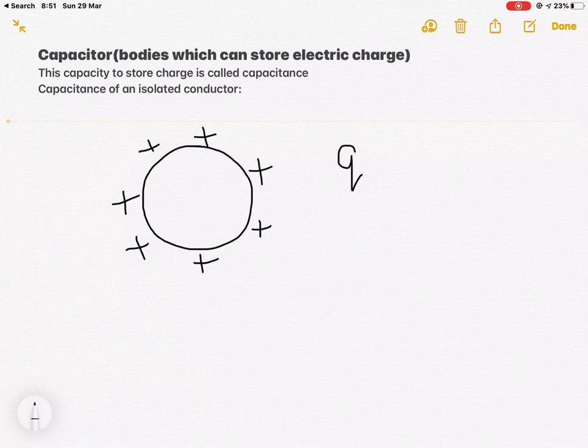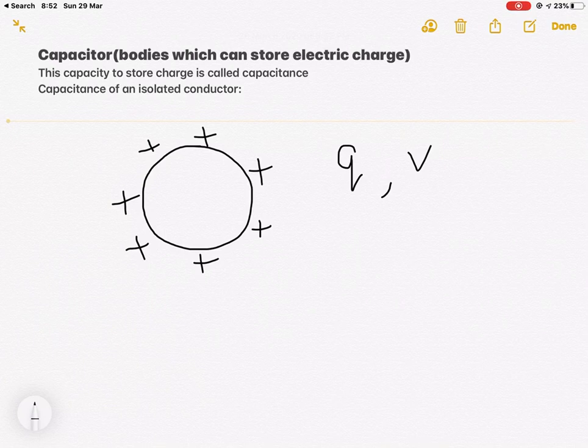Now we know when we give some charge to a body, to a conductor, whether it is a sphere or anything, it will develop some potential. Due to this charge, the potential developed by this conductor is V. The amount of potential developed by this sphere will depend upon the amount of charge given to this conductor.